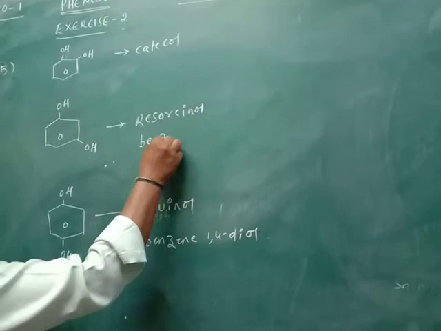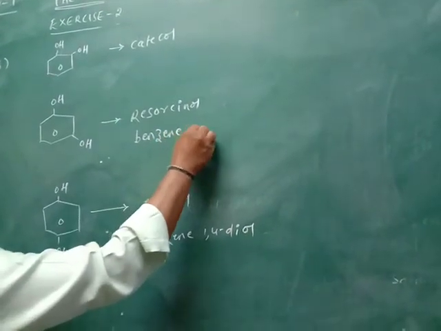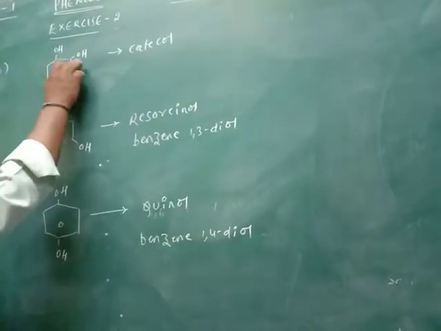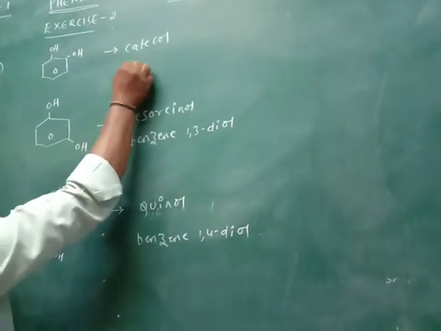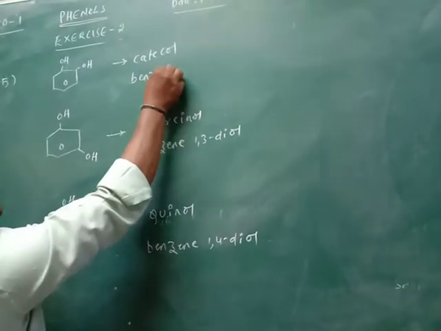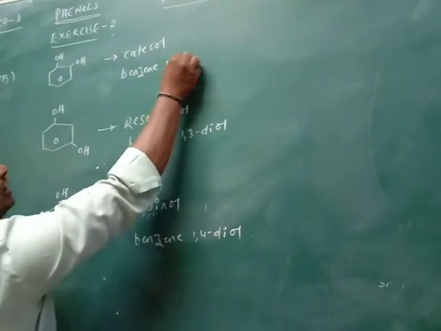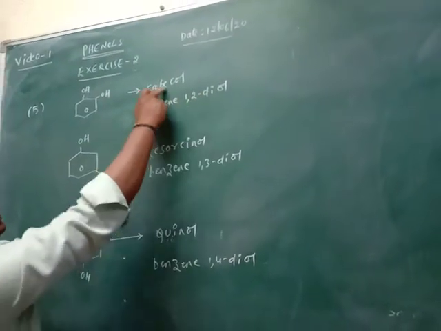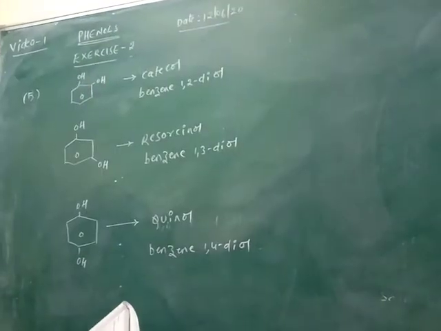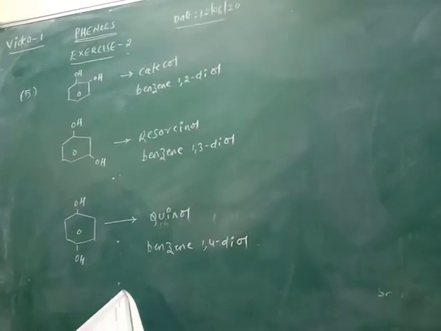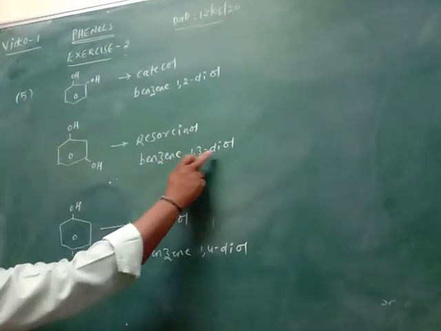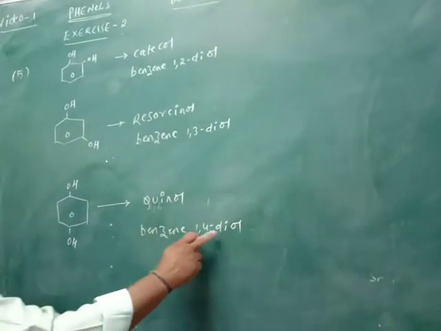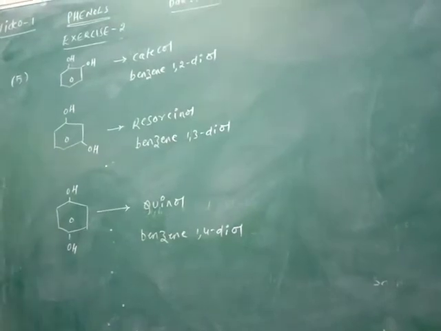Benzene 1,3-diol. Benzene 1,2-diol is known as catechol. Benzene 1,3-diol is known as resorcinol. Benzene 1,4-diol is known as quinol.